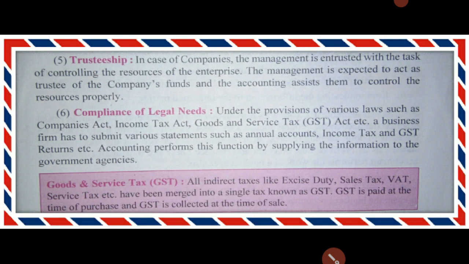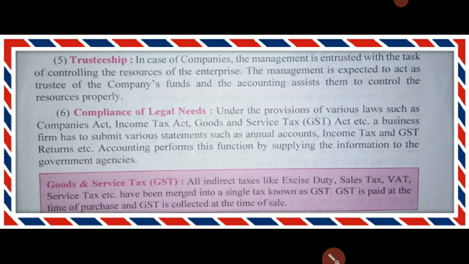Fifth, trusteeship. In the case of companies, the management is entrusted with the task of controlling the resources of the enterprise. The management is expected to act as the trustees of the company's funds, and accounting assists them to control the resources properly.